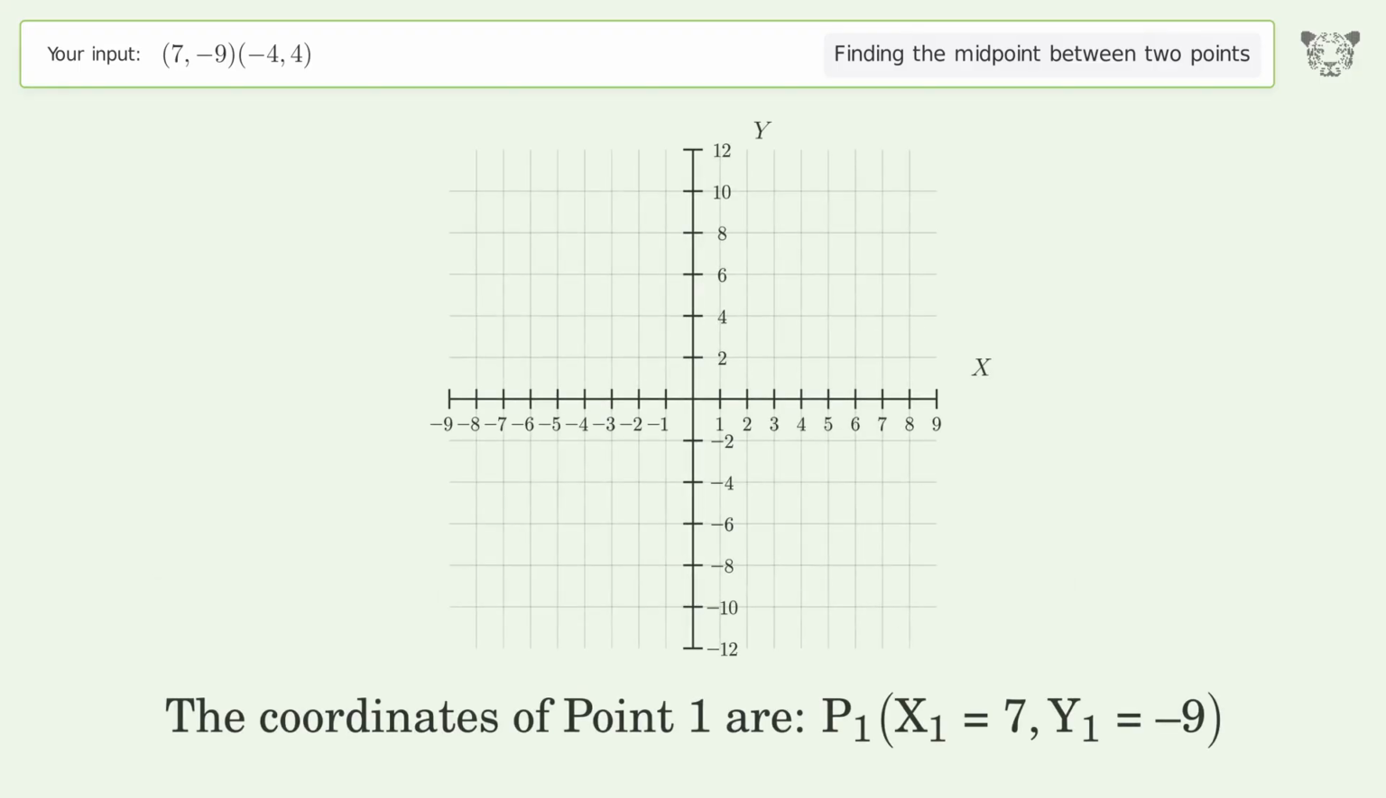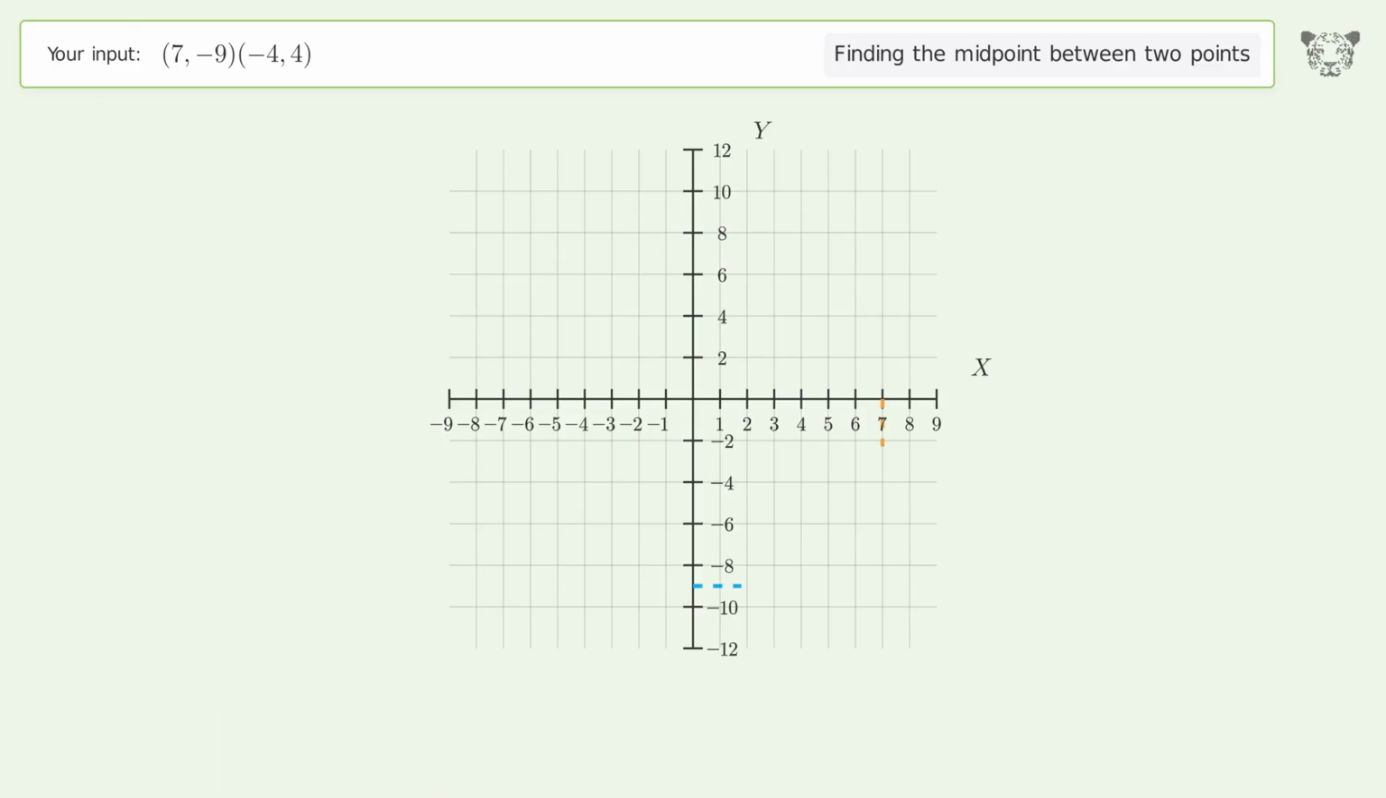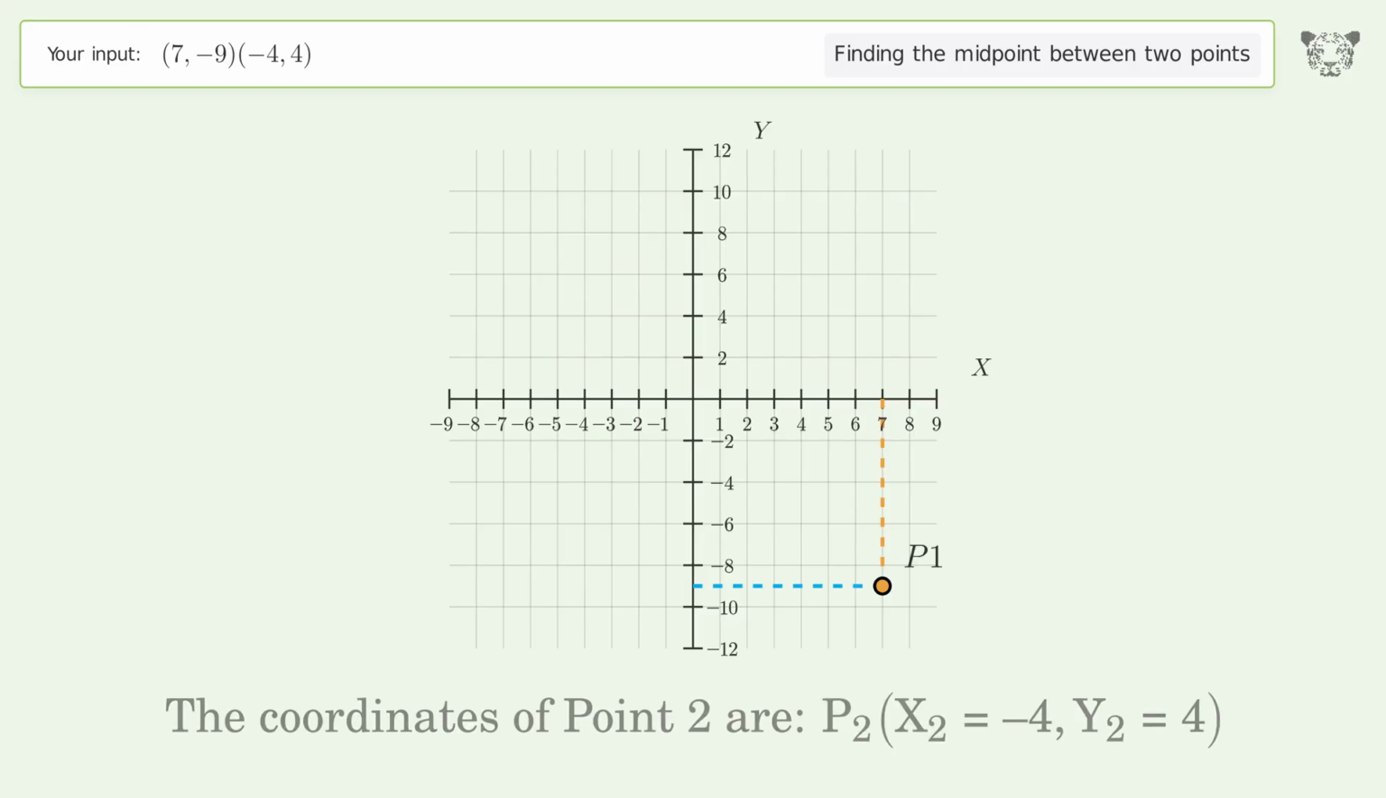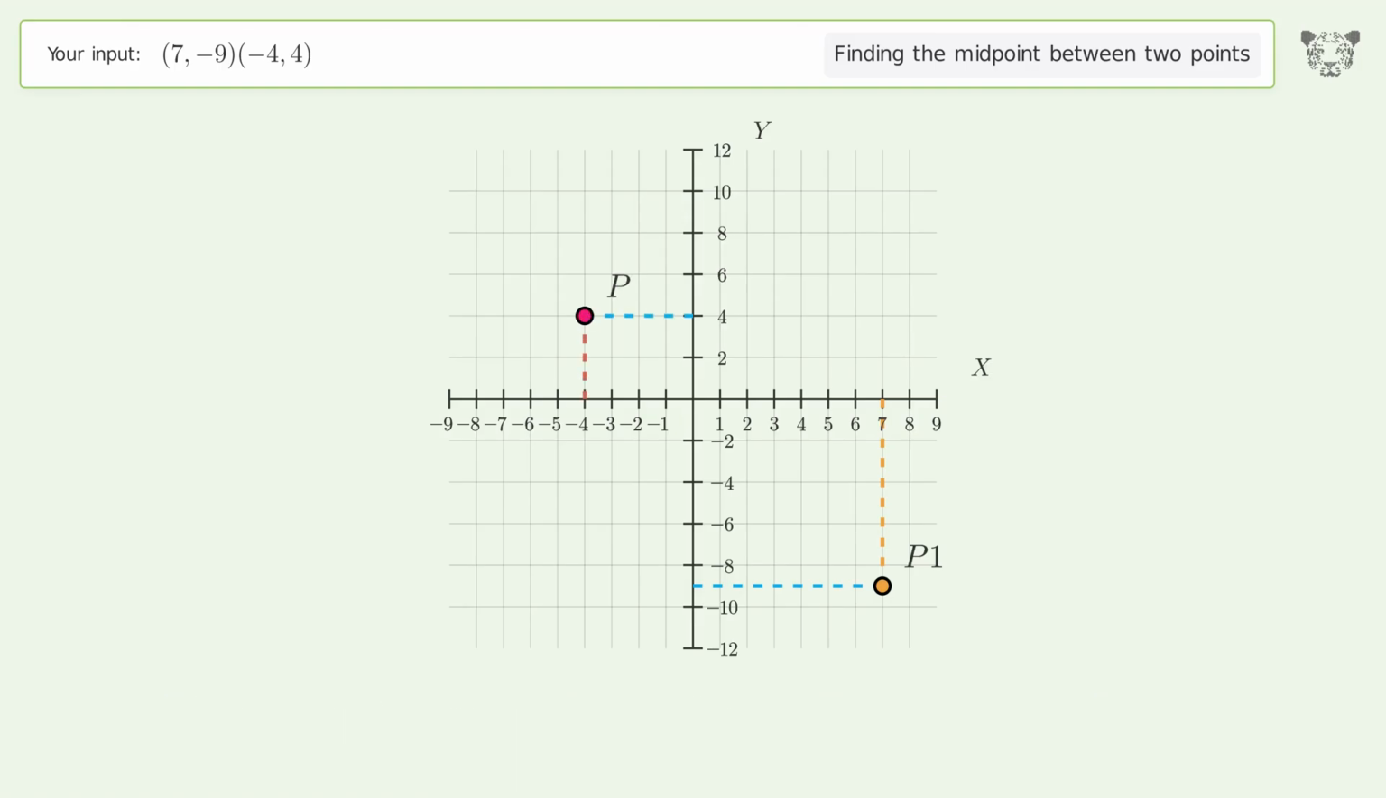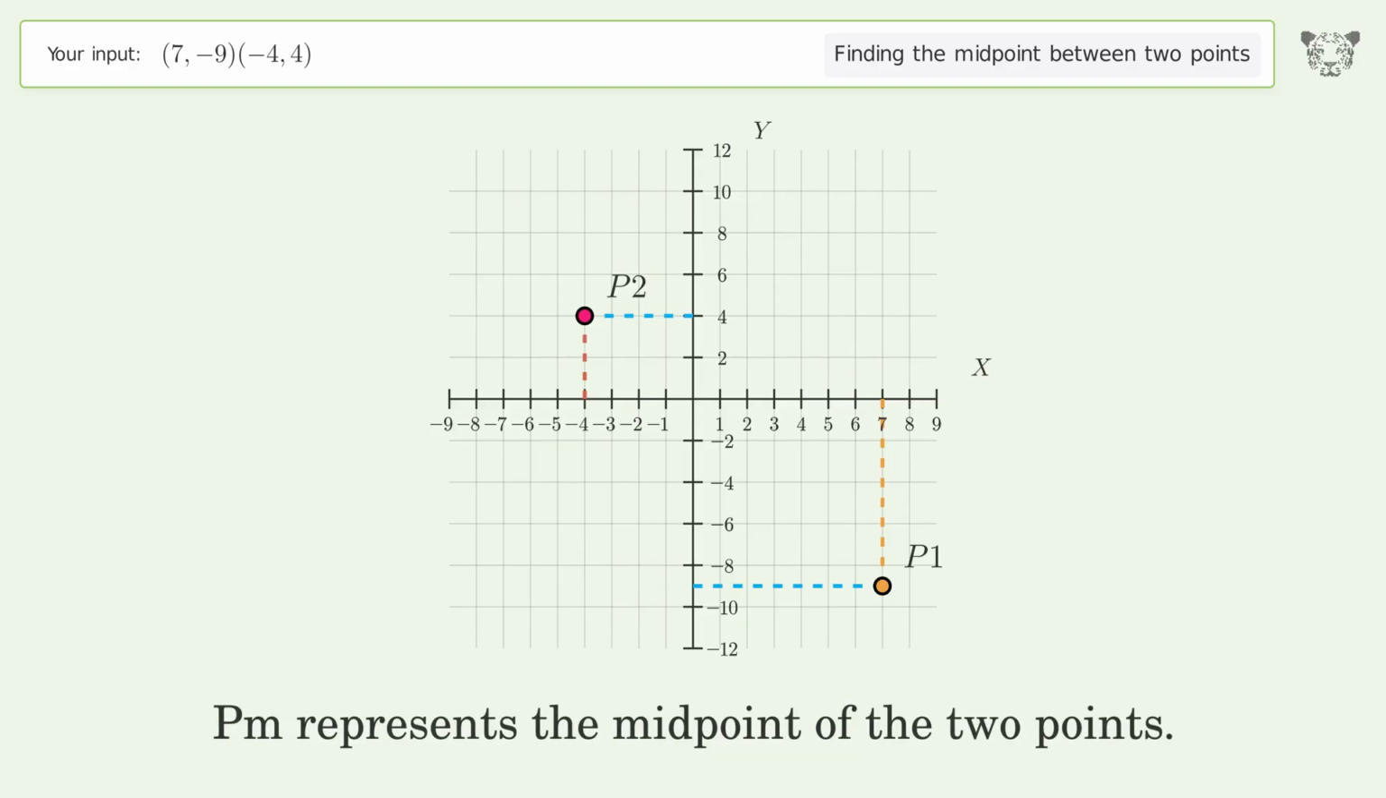The coordinates of point 1 are x1 equals 7, y1 equals negative 9. The coordinates of point 2 are x2 equals negative 4, y2 equals 4. PM represents the midpoint of the 2 points.